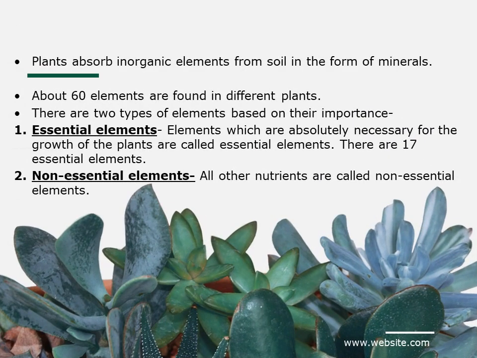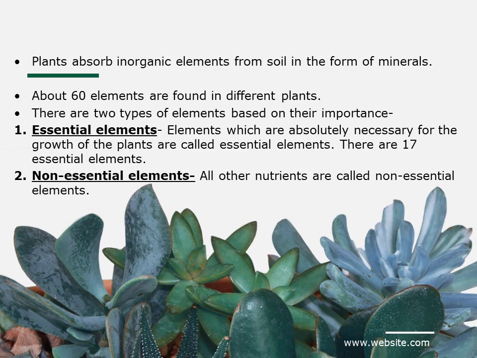Now, there are about 60 different elements which are found in different plants. Based on the importance, these elements are divided into essential and non-essential elements. Elements which are absolutely necessary for the growth of the plants are called essential elements.